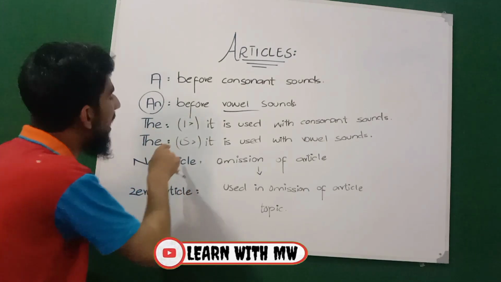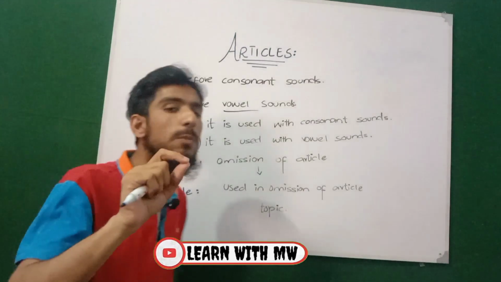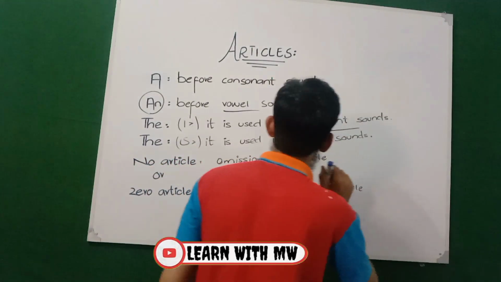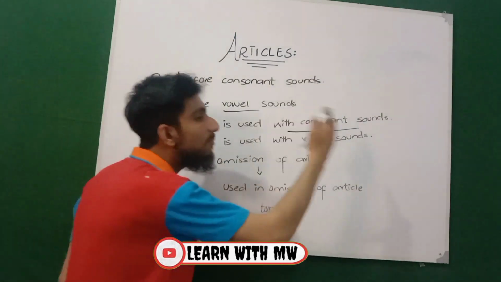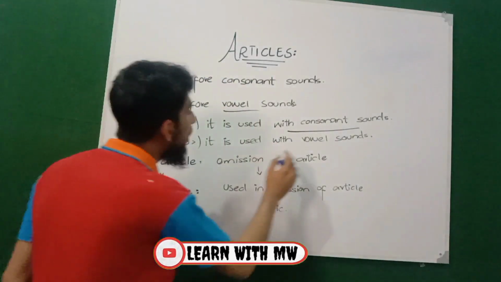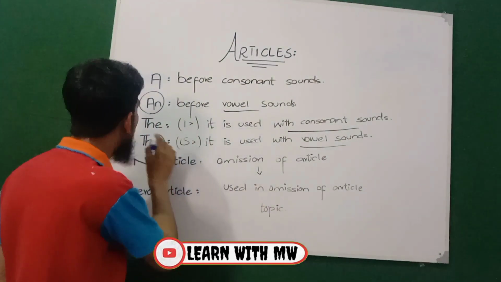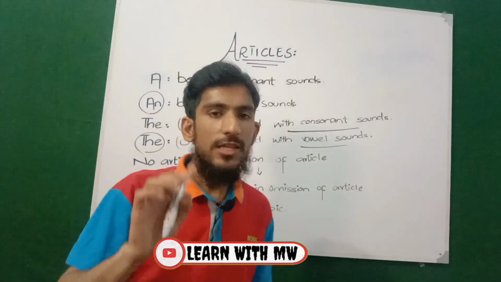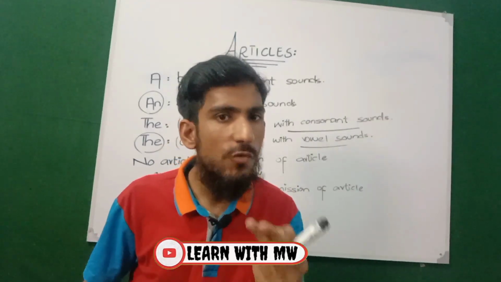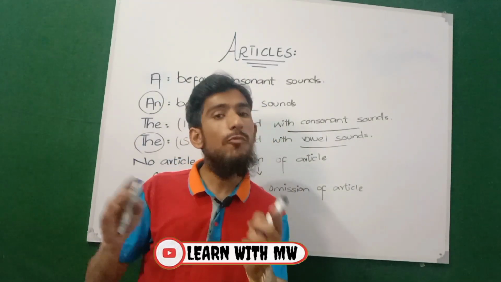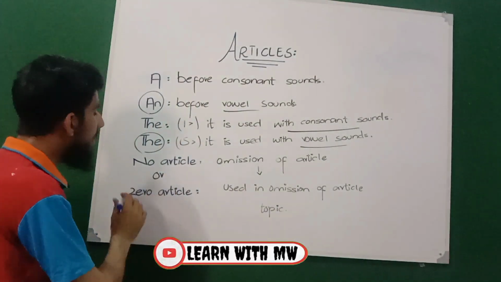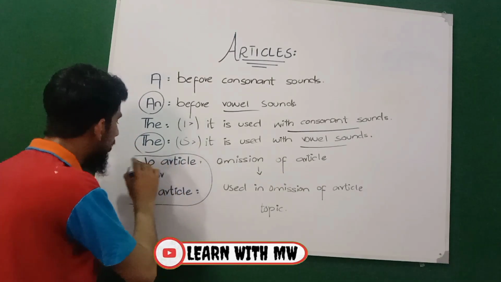Now the third one is "the". It is pronounced like "thuh" when it is used with a consonant sound. When "th" comes with a consonant sound, it will be pronounced "thuh". But when it comes with a vowel sound, then it will be pronounced "thee". The spelling is the same, but with a consonant sound it will be pronounced "thuh", and when it comes with a vowel sound, it will be pronounced "thee". And the next and very important article is no article.